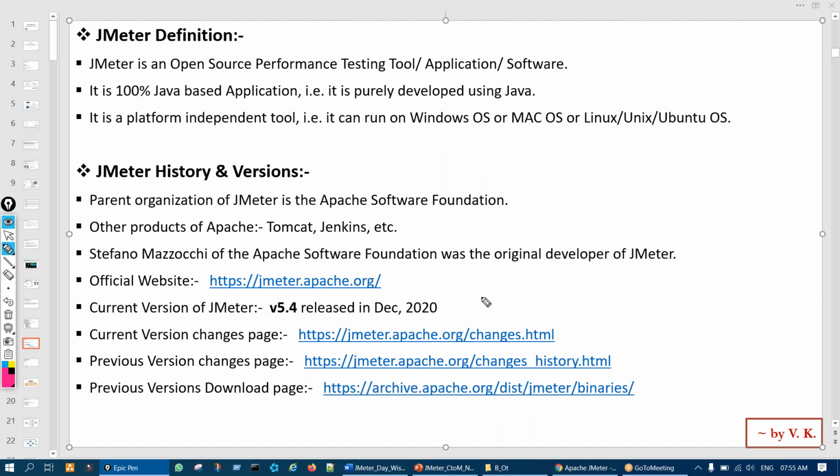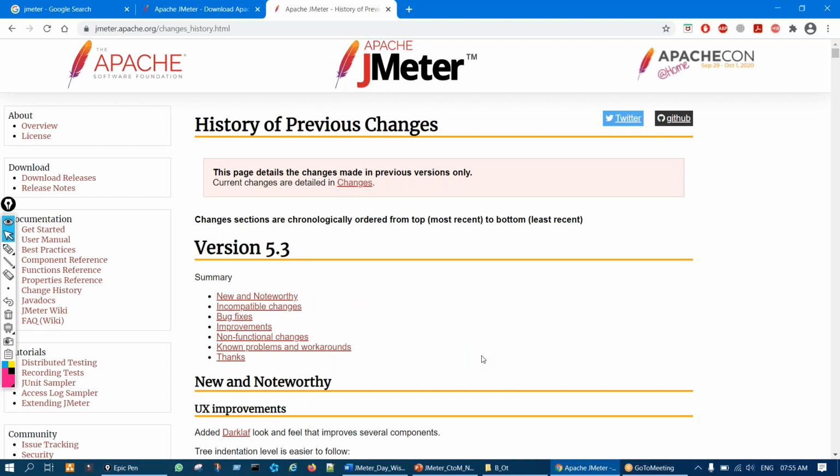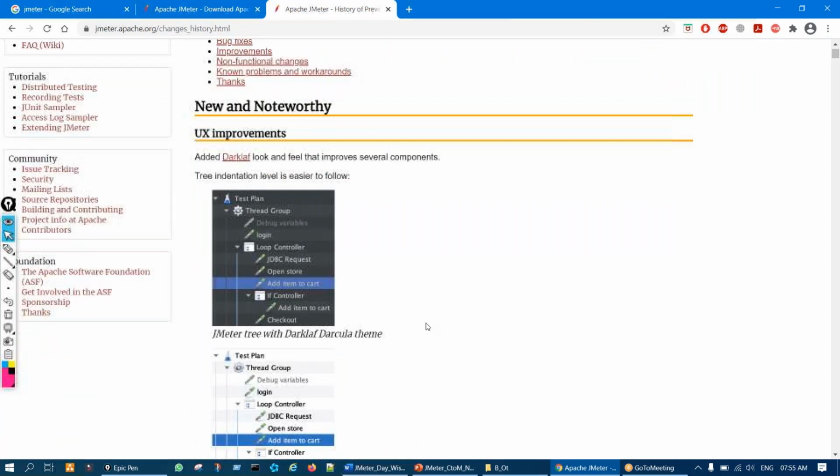Everything is not needed, just from the version you want to show, we should have some information about that. And when you started working, if you want to show in your resume, at that time which version of JMeter was there, right? Now we can download the previous versions of JMeter. That is also a facility given by the JMeter people.